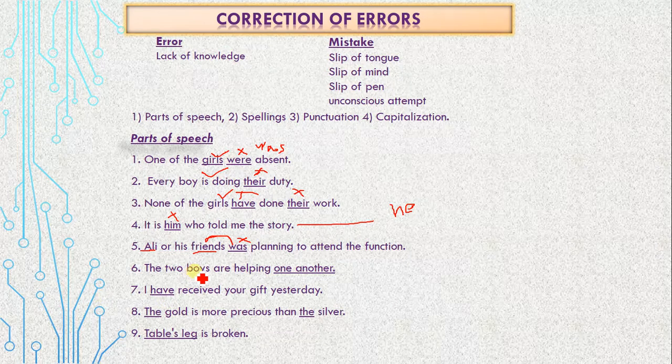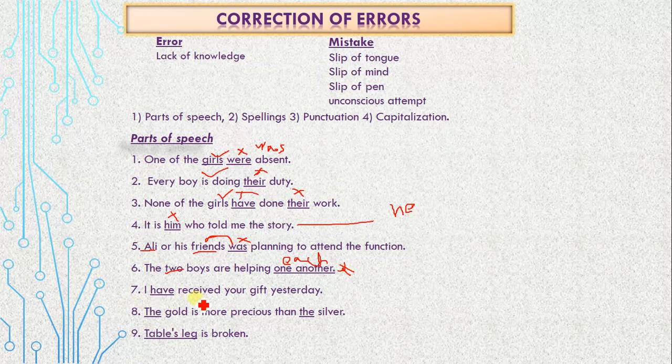The two boys are helping one another. One another is used for more than two, and for two subjects we use each other, not one another. We rather use each other. Got it? So this one another is wrong.